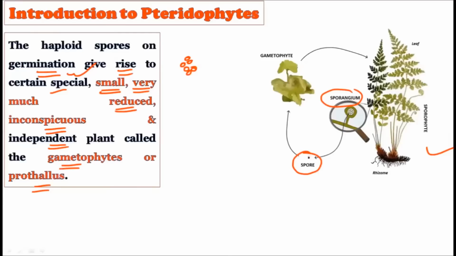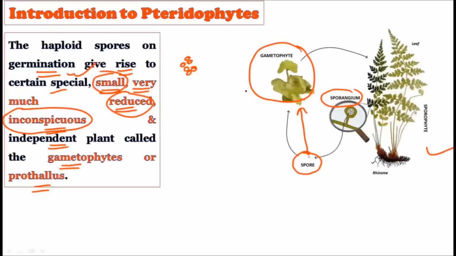Very important, observe this. When the spore coming out of this sporophyte germinates, it forms the gametophyte. Now, how is the gametophyte of a pteridophyte? It is a very small structure, and it is very much reduced, that is, you will not find any stem, root, or leaves in this gametophyte. And it is inconspicuous, which literally means it is hard to identify. It is a very small plant, hard to identify, and an independent plant. This is important: unlike the sporophytic plant, this gametophytic plant is independent, green in color, can photosynthesize, and can produce the gametes, but it is a very small plant. This is called the gametophyte or the prothallus.